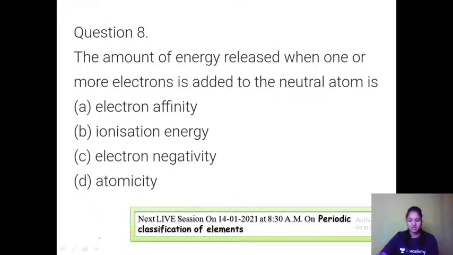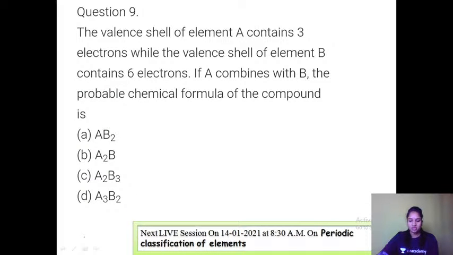Next question. The amount of energy released when one or more electrons is added to a neutral atom is what? So the amount of energy released when an electron or more than one electron is added to a neutral atom is nothing but electron affinity, or electron gain enthalpy, right? That is the meaning.